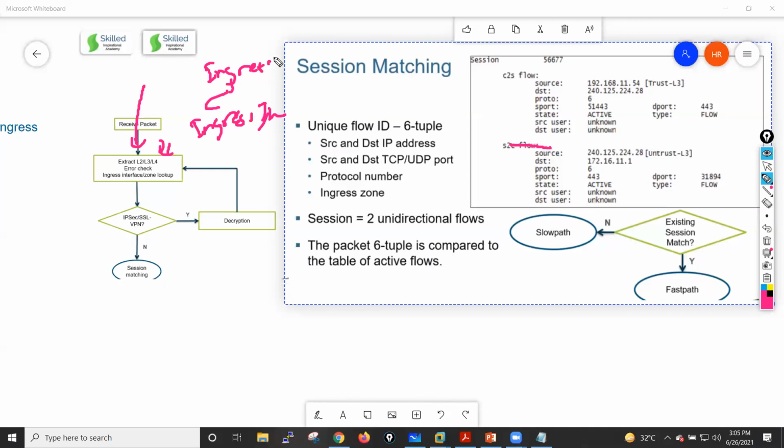because by looking into this interface it will get, oh, this interface belongs to maybe the outside zone or maybe the inside zone or maybe DMZ, right? Get these zone details. And it will also do the error check, guys. What kind of error check?